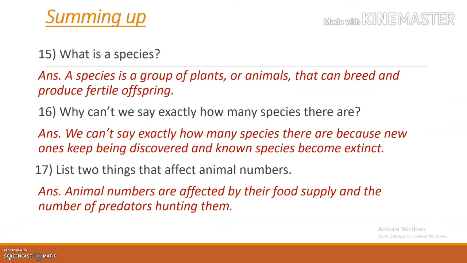15th question, what is a species? We have discussed this. A species is a group of plants or animals that can breed and produce fertile offspring. 16th question, why can't we say exactly how many species there are? The answer is, we can't say exactly how many species there are because new ones keep being discovered and some species become extinct. 17th question, list 2 things that affect animal numbers. Animal numbers are affected by their food supply and the number of predators hunting them.